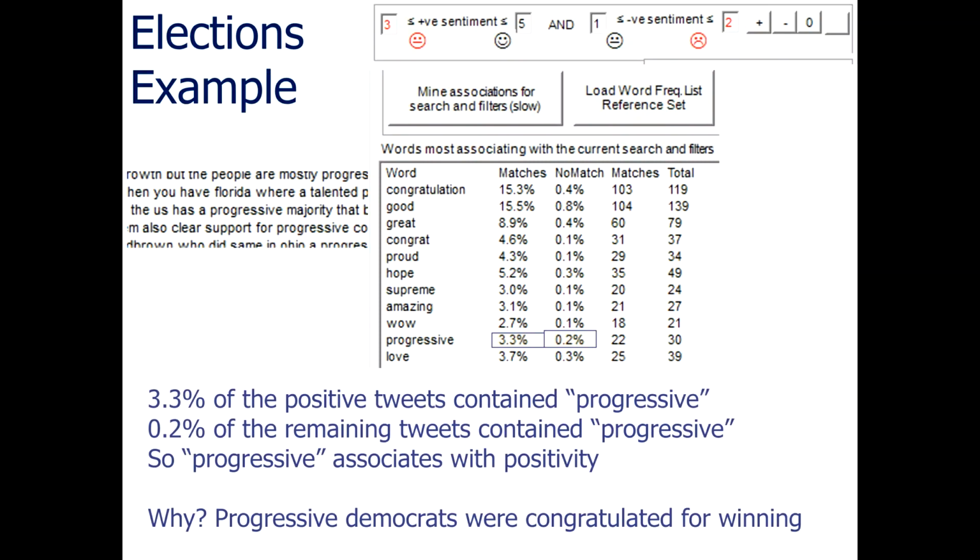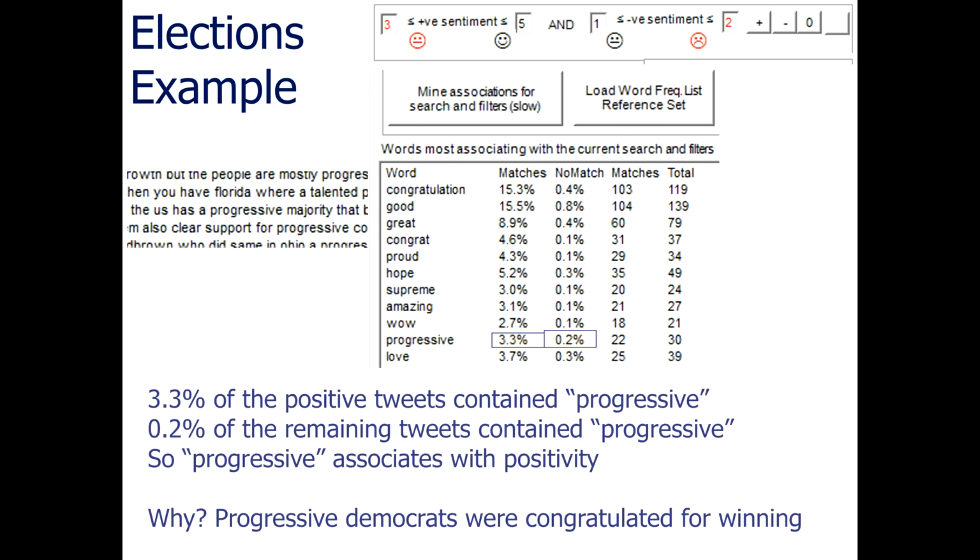For example, here I've selected the positive sentiment. So these are words that occur more often in positive tweets about the US elections. And some of the words are sentiment words themselves, like congratulations, good, great, congrats, proud, hope, supreme, amazing, wow. And then progressive is perhaps the first non-sentiment word.